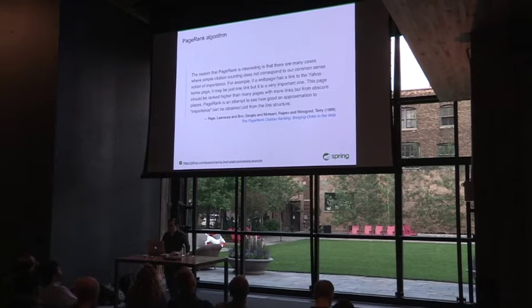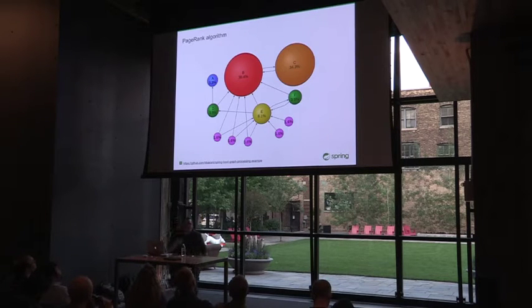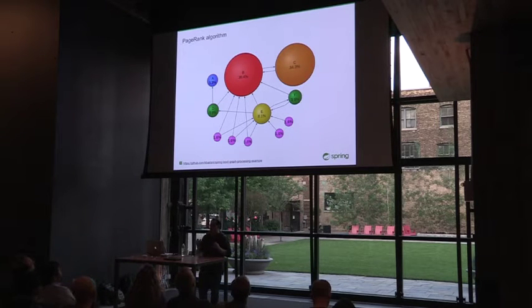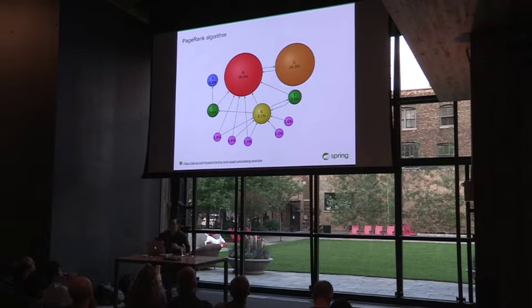For example, if a web page has a link to the Yahoo homepage, it may just be one link, but it's a very important one. This page should be ranked higher than many pages with more links, but from obscure places. PageRank is an attempt to see how good of an approximation to importance can be obtained from the link structure alone. So the idea here is that I have the shape of data, and I'm able to figure out the importance of a certain node or data point just based off of the shape of the graph. I don't care what the data points are, just the connections between them.